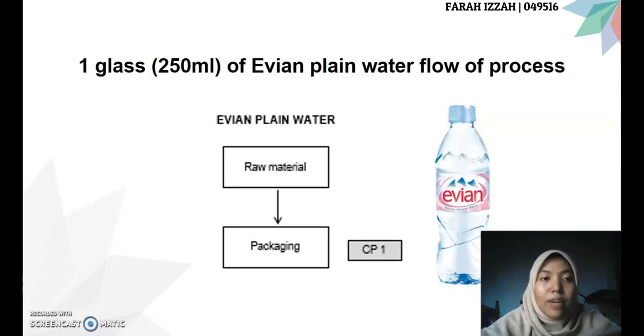Next is 1 glass 250 ml of plain water flow process. The plain water will be served in the packaging, which is the CP1. There are no CCP, so there will be no decision tree for the plain water.